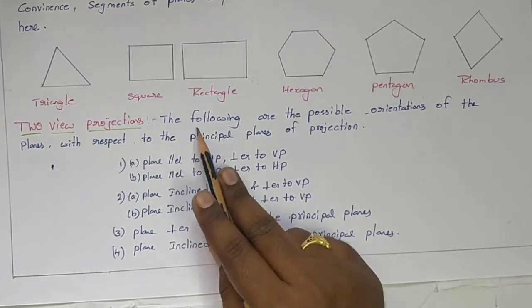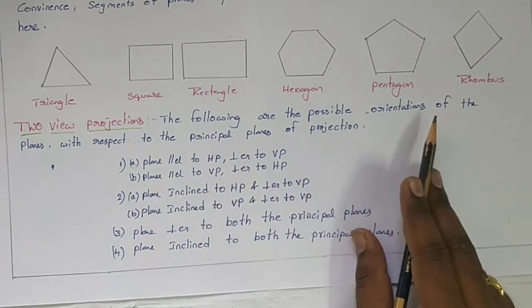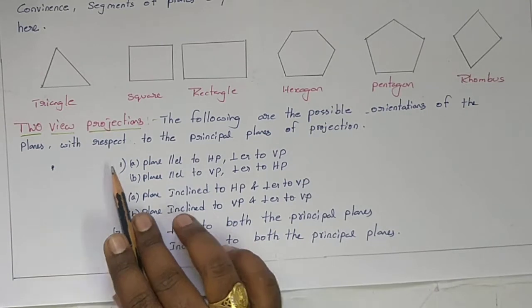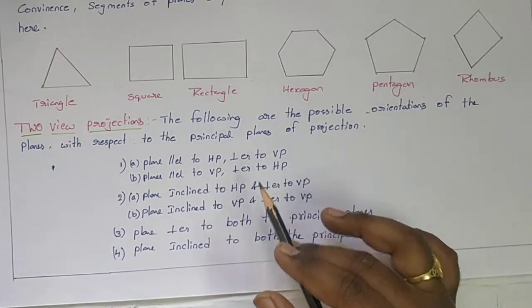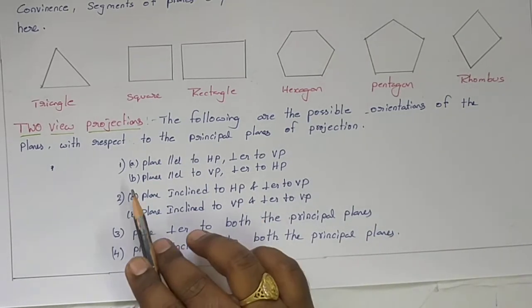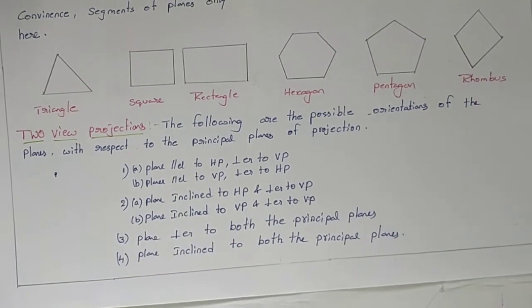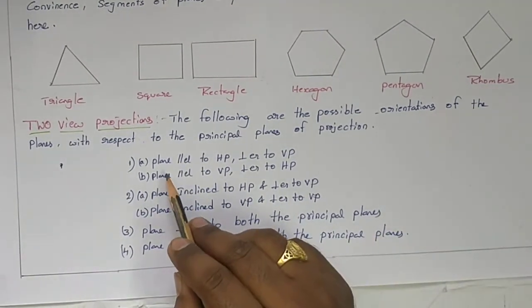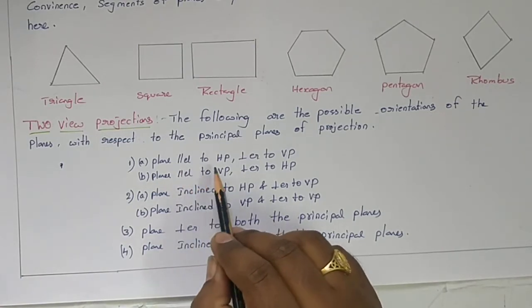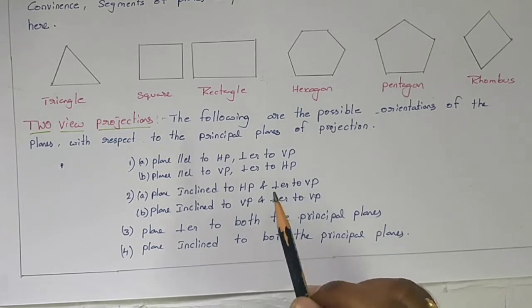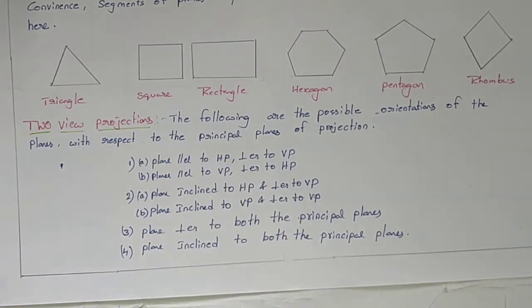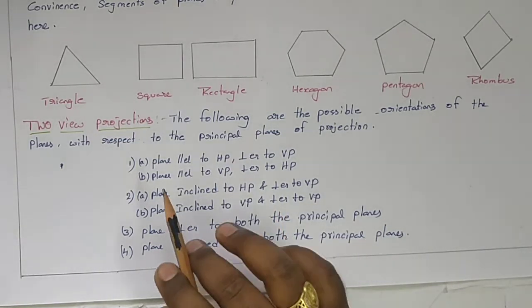For this, the following are the possible orientations of the planes with respect to the principal planes of projection. These are the different conditions. Coming to the first condition, the plane is parallel to HP and perpendicular to VP.